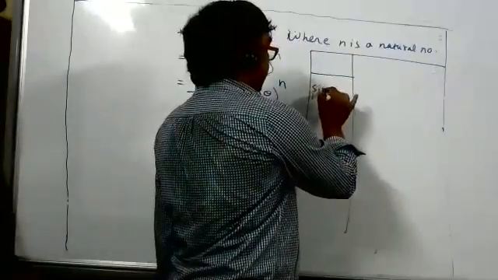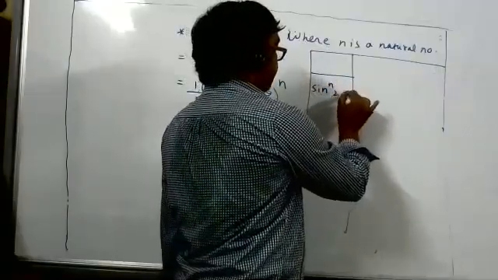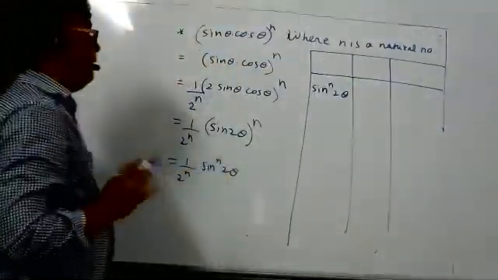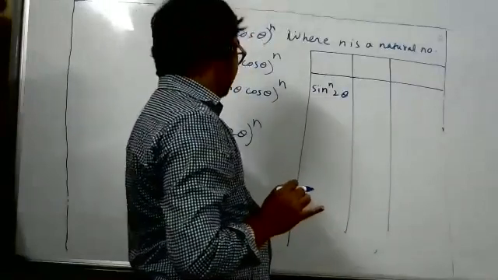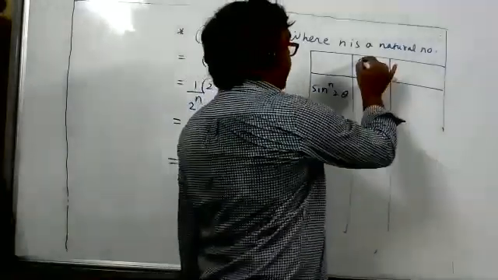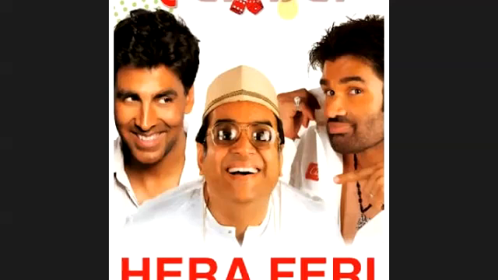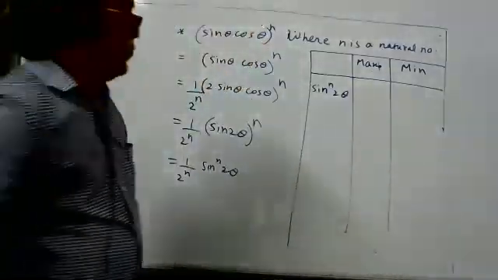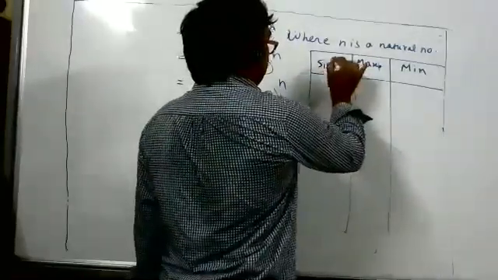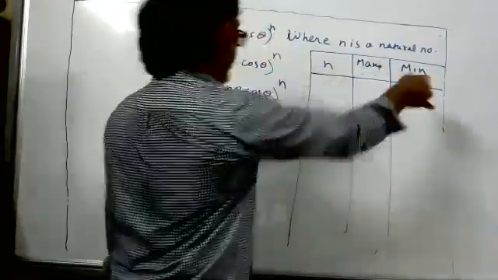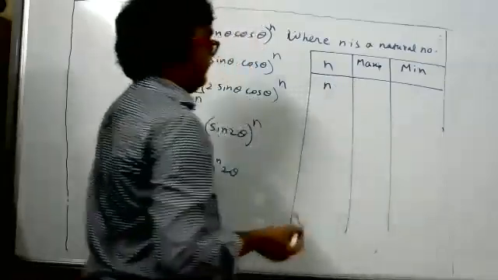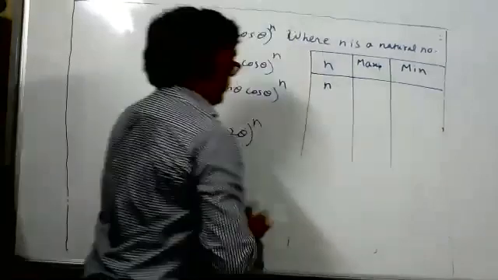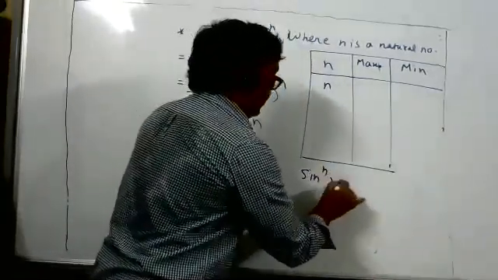In the table I will write sin to the power n of 2 theta, with a maximum value column and a minimum value column. Here n is there. Okay, now this is better.